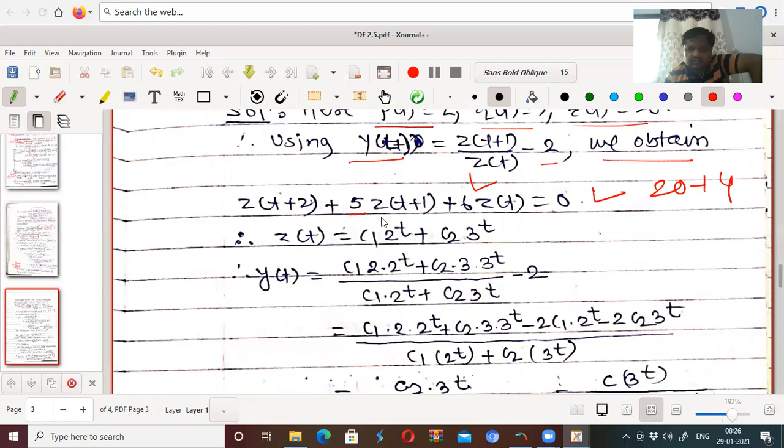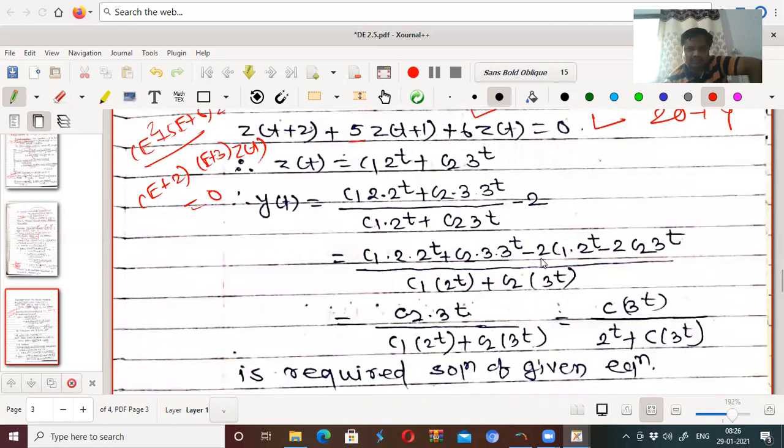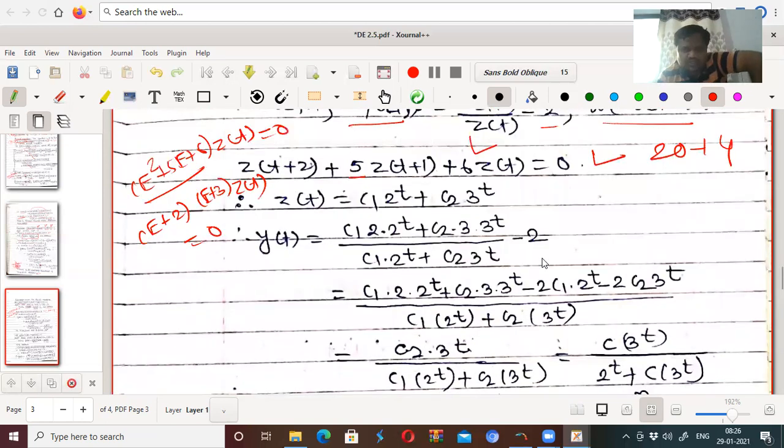Now, a linear equation with constant coefficients. That can be written as (E squared plus 5E plus 6) operating on z(t) equal to 0. So this can be written as (E plus 2) into (E plus 3) operating on z(t) equal to 0. Actually, there was a mistake.